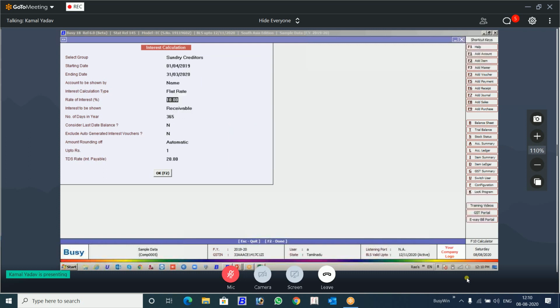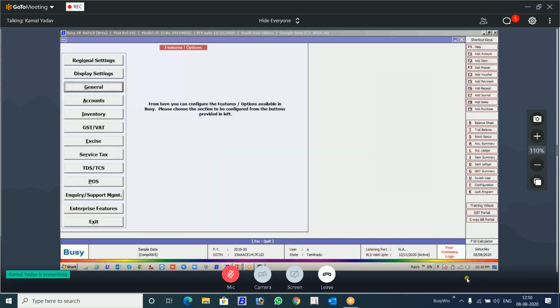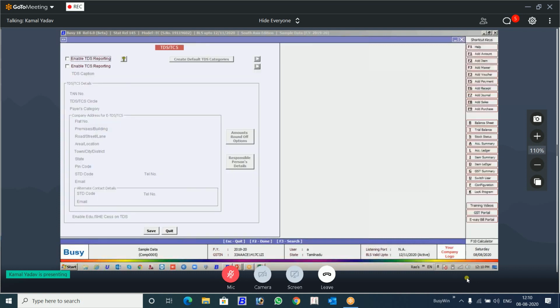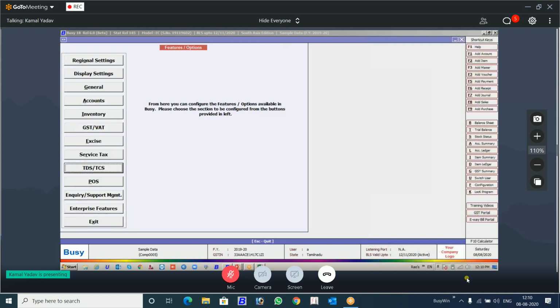Because you are giving interest on your payable, then you have to deduct TDS. See, this feature is not related to the actual TDS feature of Busy. You see this, there is a TDS feature. It has nothing to do with this feature.